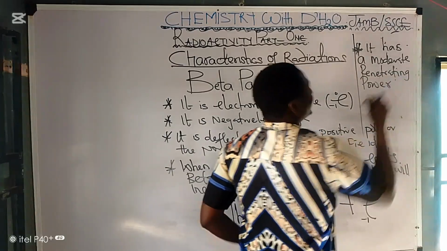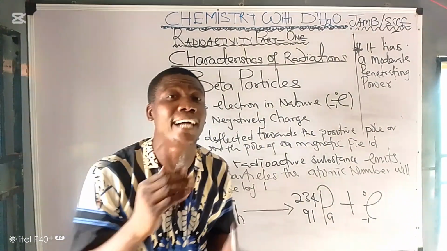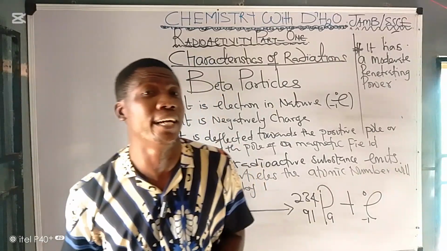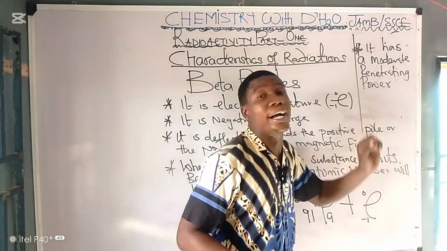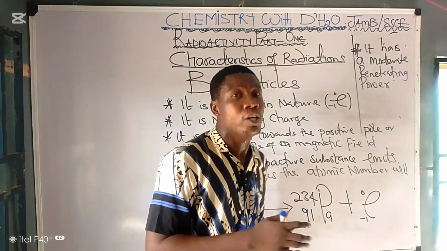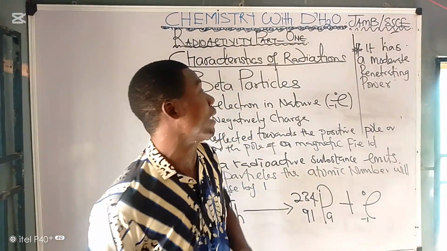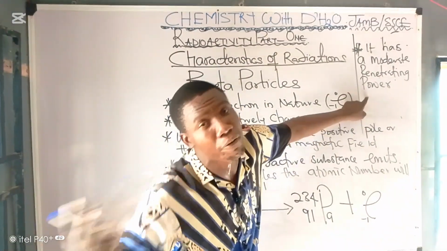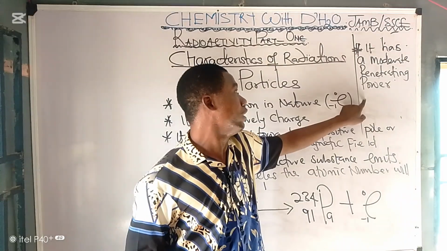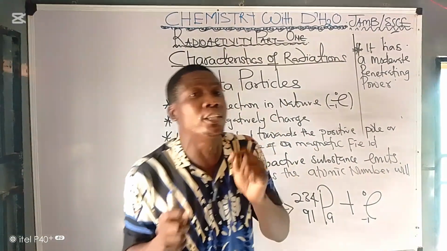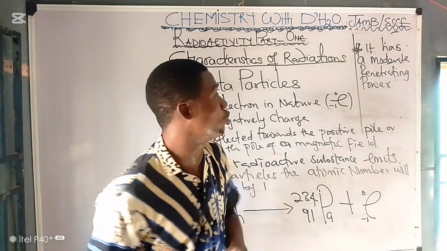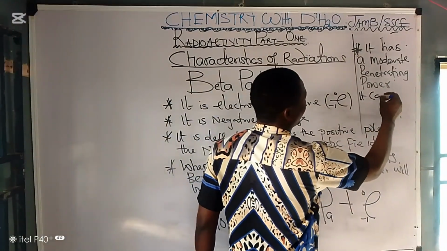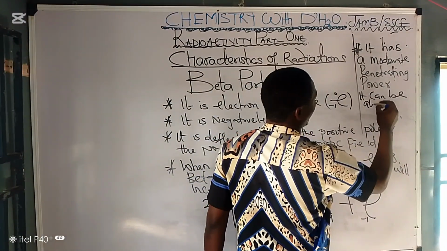Now, the penetrating power of beta is higher than that of alpha. Don't forget that alpha can be stopped by a tissue paper, but beta can pass through tissue paper but can be absorbed by a metal foil, e.g. aluminum foil. So it has a greater penetrating power than that of your alpha. It should be noted.